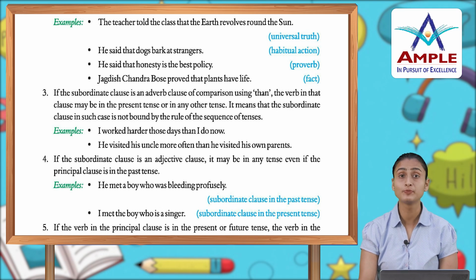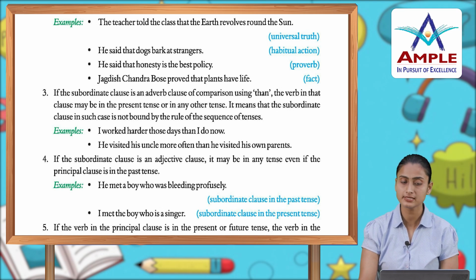Examples: he met a boy who was bleeding profusely. Subordinate clause is in the past tense. I met the boy who was a singer. Subordinate clause again is in the present tense.